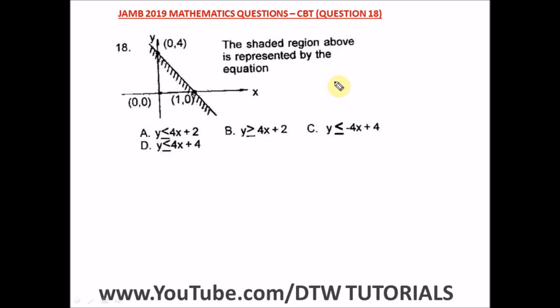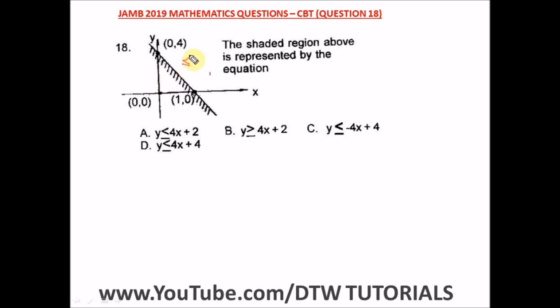Question 18 of the JAMB 2019 Mathematics Past Question, that's your UTME CBT exam. It says the shaded region above is represented by the equation. Okay, we're to look for the equation represented by this shaded region. From here, you can see that this graph is an inequality graph. Okay, so because of this particular line we have here, we can know that we have here a less than or equal to. Okay, why is it a less than or equal to? It is less than because it's this way.